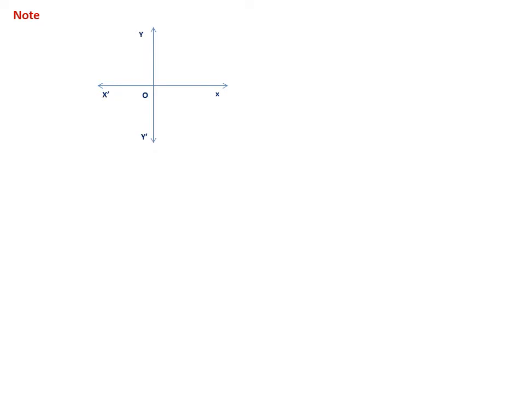First, consider this coordinate system, X'OX and Y'OY. OX is called the positive x-axis, so it is to the right of the origin. Similarly, OX' is called the negative x-axis. It is indicated by a red arrow.